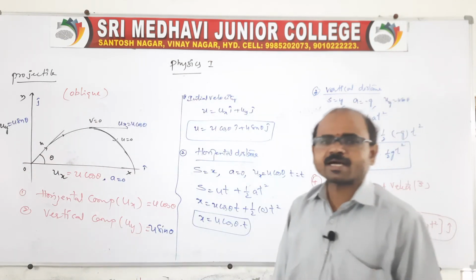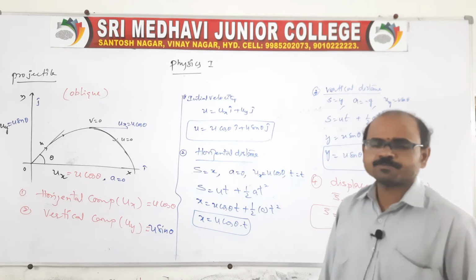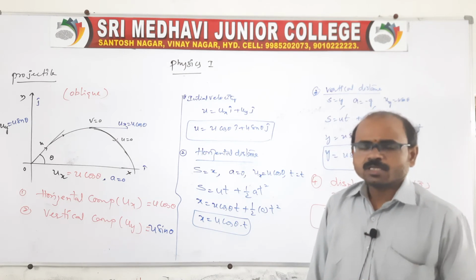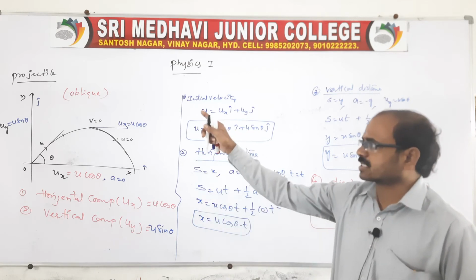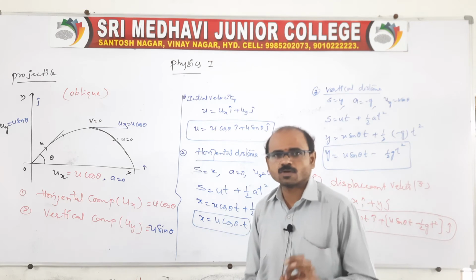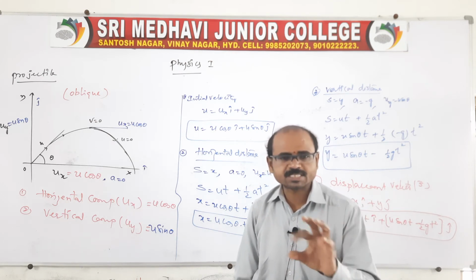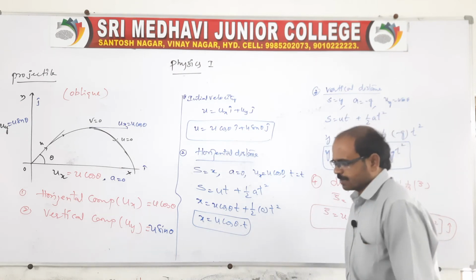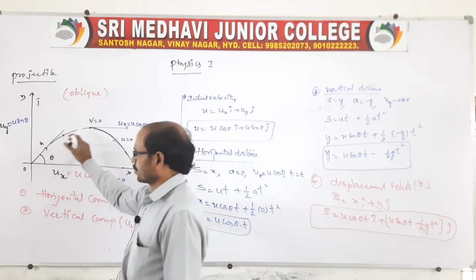Therefore, the body makes an angle theta with the horizontal, other than 90 degrees. We can call it a projectile or also an oblique projectile, because theta is other than 90 in a two-dimensional plane. Therefore, the path of the projectile will be a parabola.